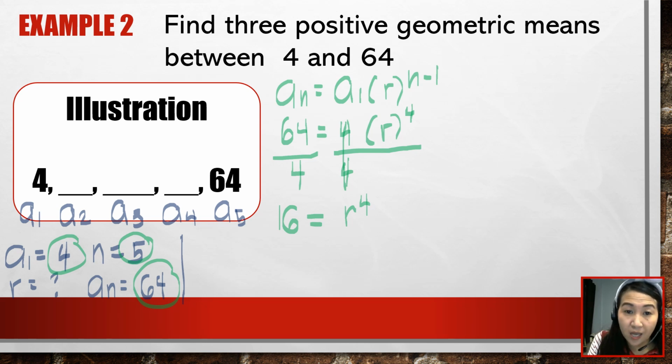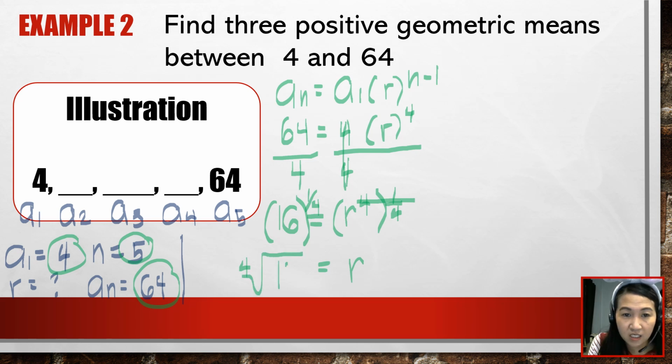Okay, so we need to cancel out the exponent 4, so we can raise both sides by the opposite value of 4. So that would be 1/4. Raised to 1/4, cancel. So we have here r. 16 raised to 1/4 means that we are getting the 4th root of 16.